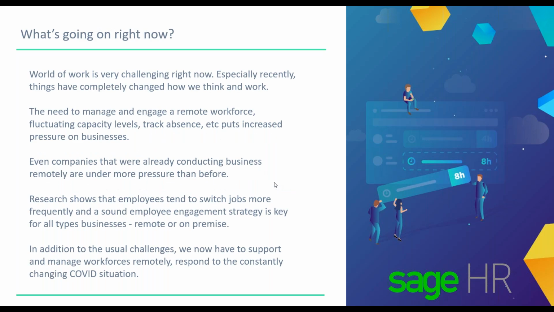So what's going on right now? Well, again, the world of work is very challenging right now, especially recently, as things have completely changed how we think and work. The need to manage and engage a remote workforce, fluctuating capacity levels, track absence, etc., puts increased pressure on businesses. Even companies that were already conducting business remotely are under more pressure than before. Research shows that employees tend to switch jobs more frequently, and a sound employee engagement strategy is key for all types of businesses, whether remote or on-premise. In addition to the usual challenges, we now have to support and manage workforces remotely and respond to the constantly changing COVID situation.